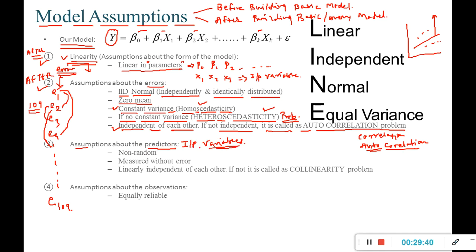The assumption about my input variables is that they should be non-random.